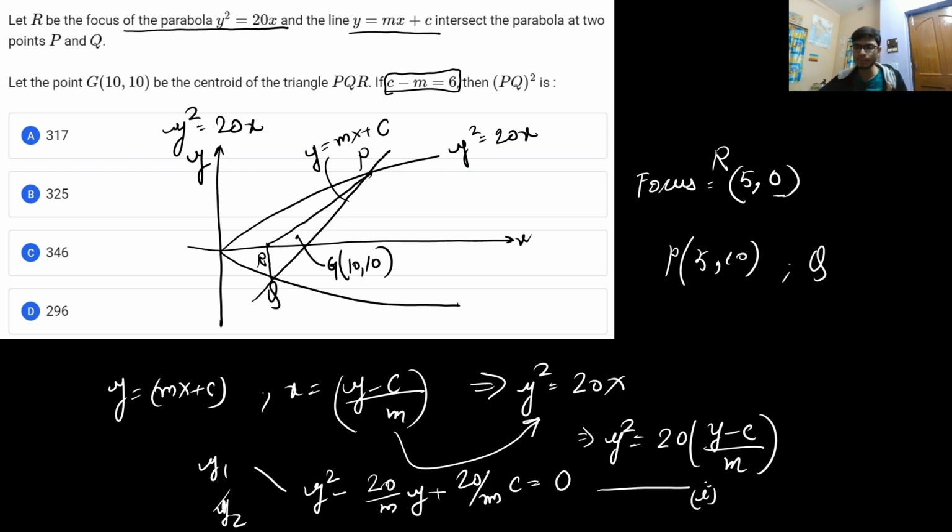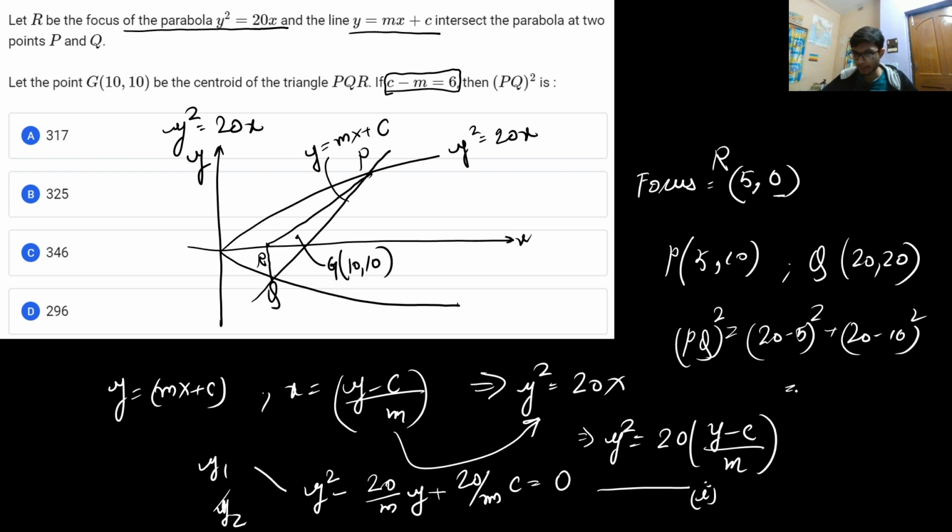Okay, you can label both of them as P and Q and vice versa, and the other coordinate as (20, 20). So from here, if I have to calculate the square of the length of PQ, this will be equal to (20 - 5)² + (20 - 10)². So this will be 225 + 100, and the value will be equal to 325. So the answer to this particular problem will be 325, that is option number B.